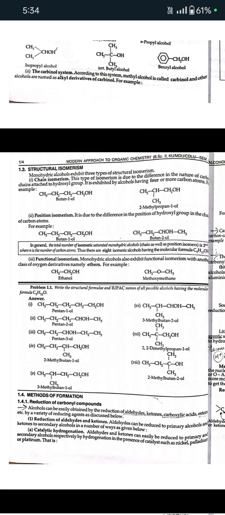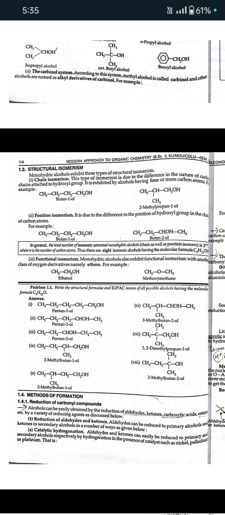Next is structural isomerism. Monohydric alcohols exhibit three types of structural isomerism. First is chain isomerism. This type of isomerism is due to the difference in the nature of the carbon chains attached to the hydroxyl group. It is shown by alcohols having 4 or more carbon atoms. For example, butan-1-ol, 2-methylpropan-1-ol.